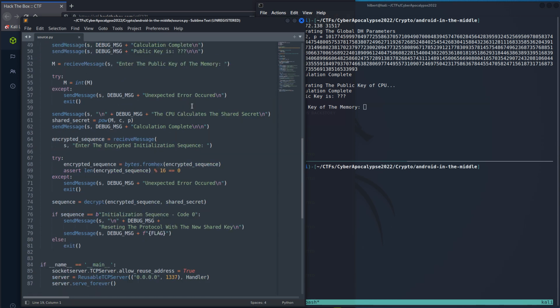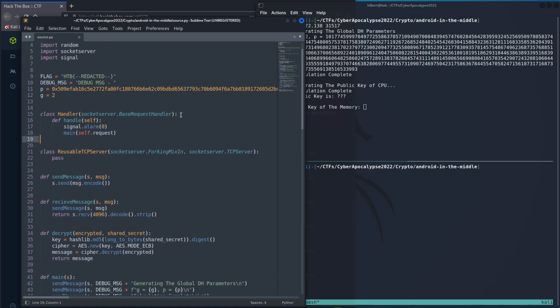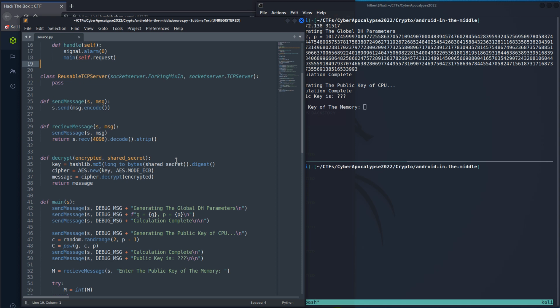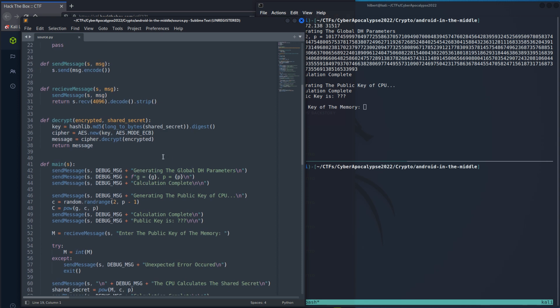So if we look at this code, the challenge itself is centered around the Diffie-Hellman key exchange. But I'm not going to go over that for 2 reasons. One is you don't need to know anything about it in order to do this challenge. And 2, there's just way better resources out there to explain it than whatever I would babble about. So that's another thing too. If you narrow your focus down and just go through, you'll see that a lot of the stuff you don't even have to actually worry about.